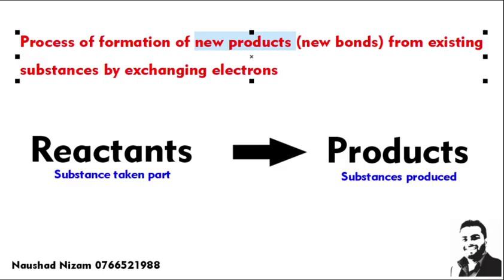In a chemical reaction, the substances that take part are called reactants. Substances that are newly produced are called products. We use an arrow to show the conversion of reactants to products. So always remember in chemical reactions, we indicate with an arrow: reactants to products.